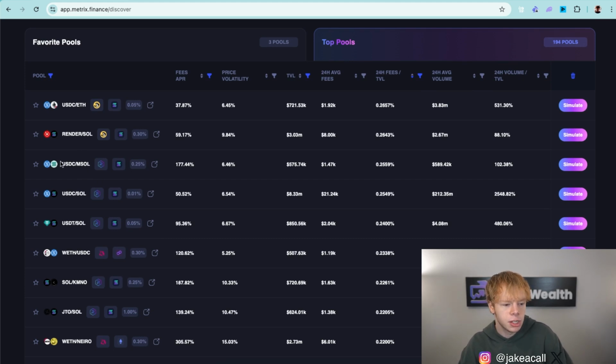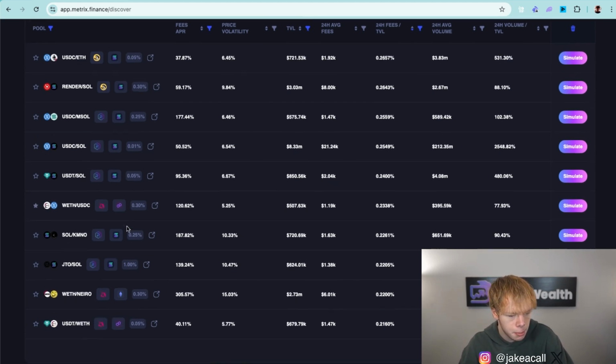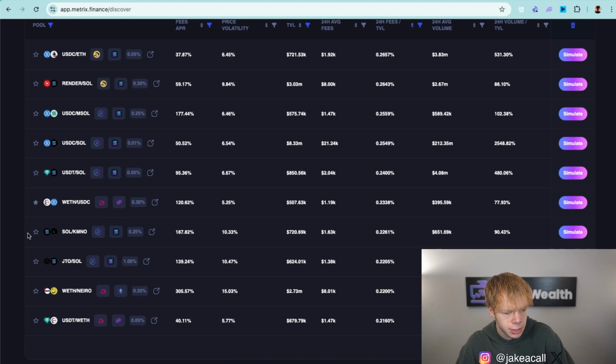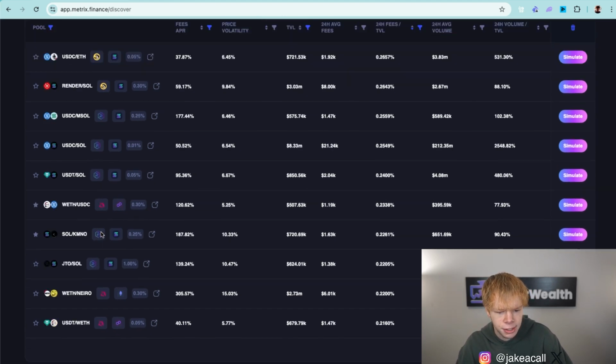We want to bookmark essentially the first ones that we come across, and we will always do a back test to see if we're in the best one a little bit later on. I see Ethereum to USDC, so I'm going to bookmark that as well. Seems to be doing great. I see Sol to Camino, and we'll just keep on going down this list and doing the same thing.